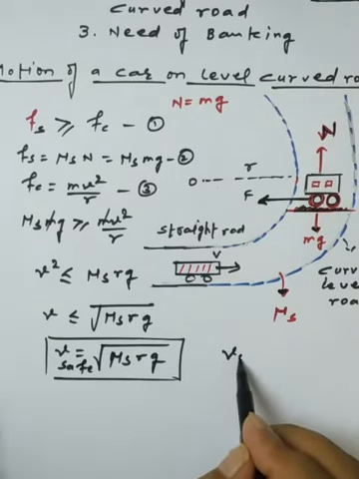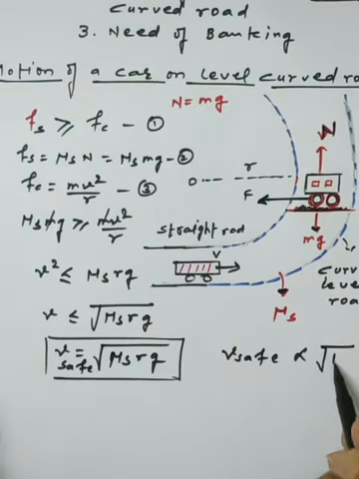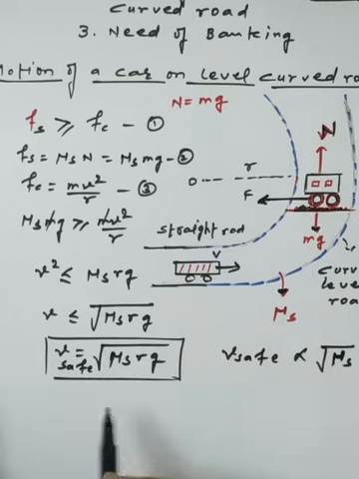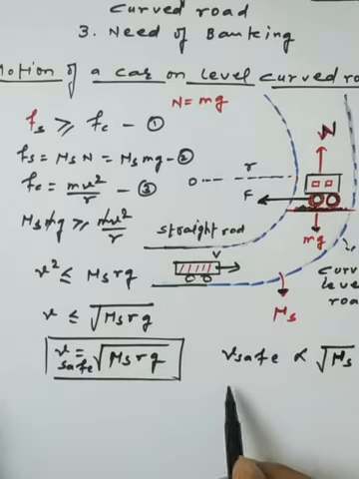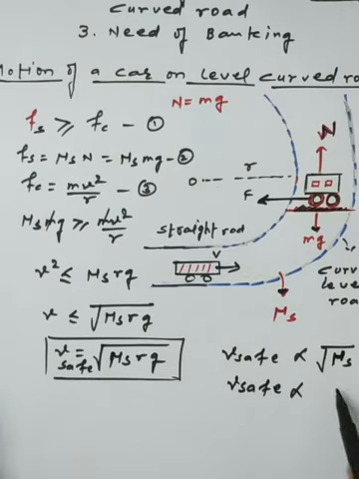The safe velocity depends upon the coefficient of friction available on the road, and the coefficient of friction generally depends upon the nature of the surface. The safe or permissible velocity is also proportional to the square root of the radius.